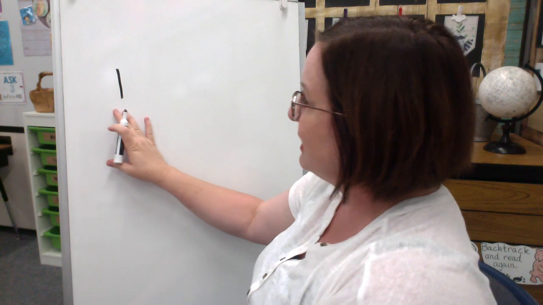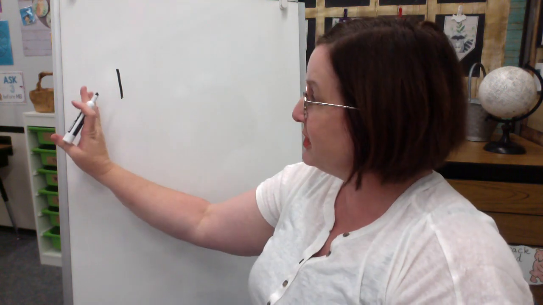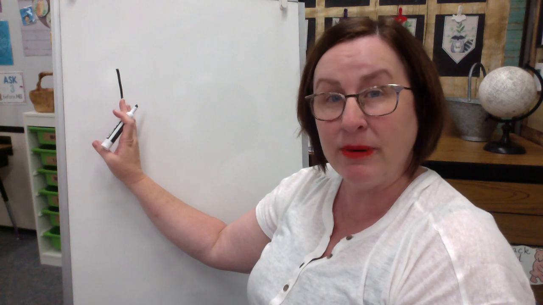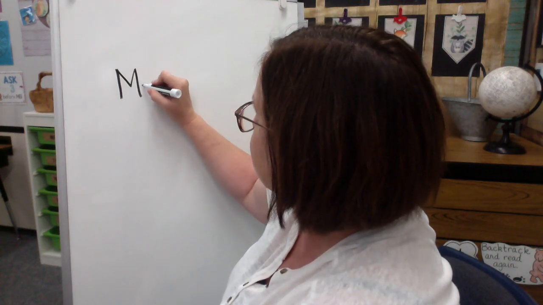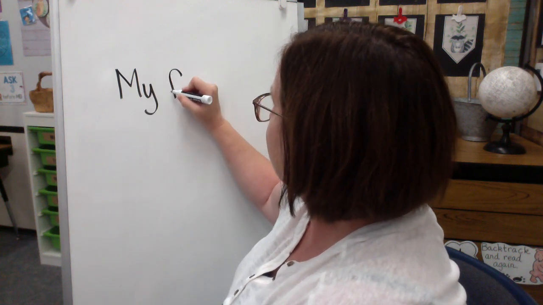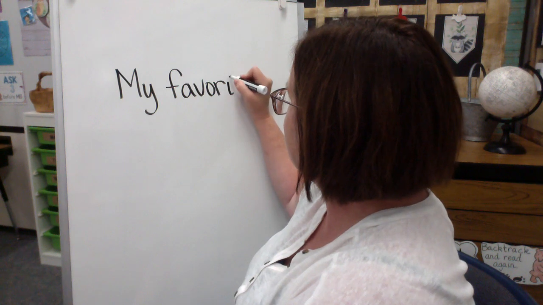And I'm going to come in a little bit. When we write a paragraph, we do something called indenting. So I'm going to come in a little bit to the right to begin my paragraph about my favorite food. My favorite, and I think that I prefer the word treat over food.